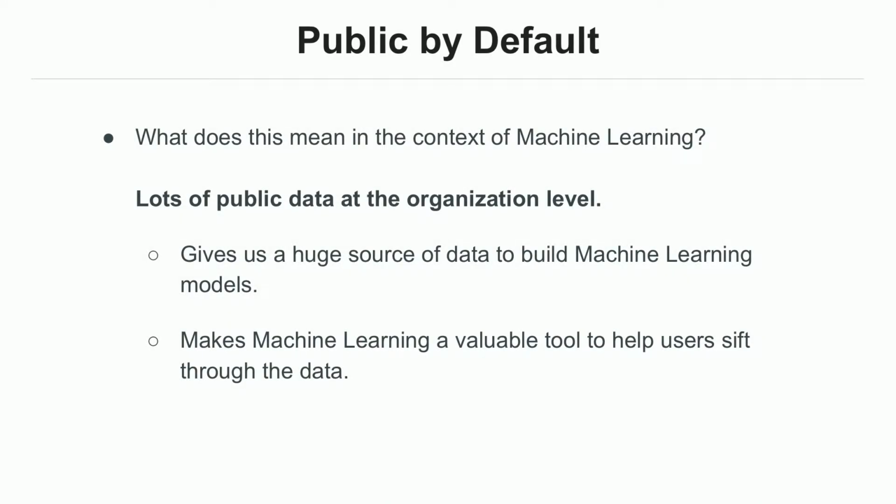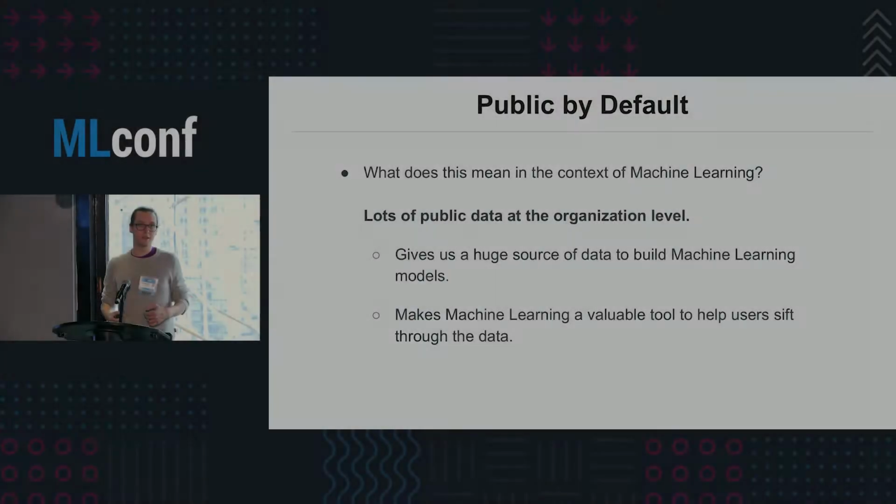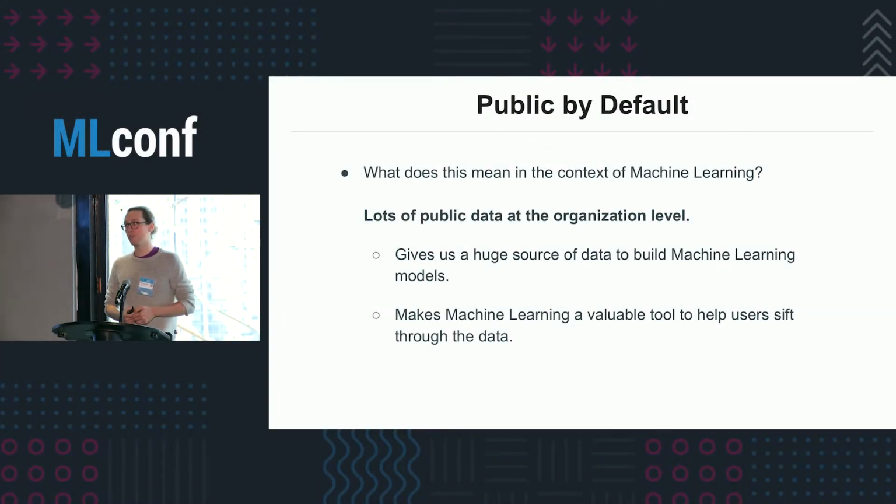So what does that mean for machine learning? Well, this is actually a great source of data for building machine learning models. There's all this public data available within every organization. At the same time, it makes machine learning a very valuable tool to help users sift through that data. And that's what most of the search and discovery team does here in New York, which is to try to figure out how to build machine learning models to help users find the information that's most relevant to them.